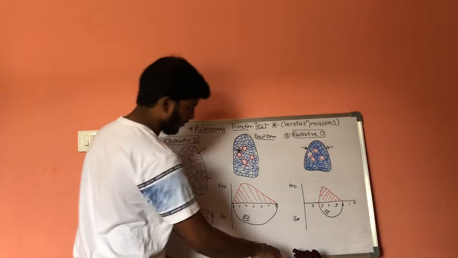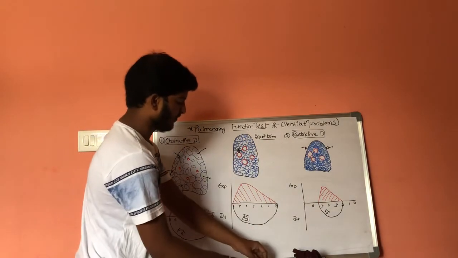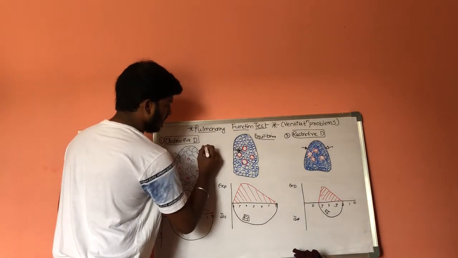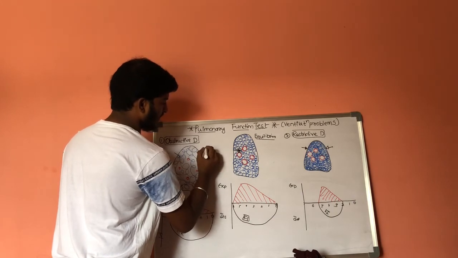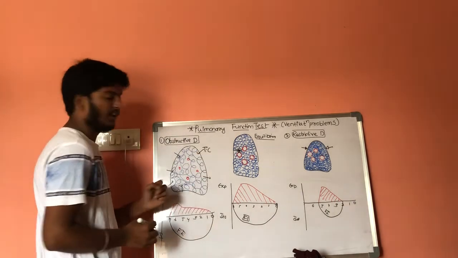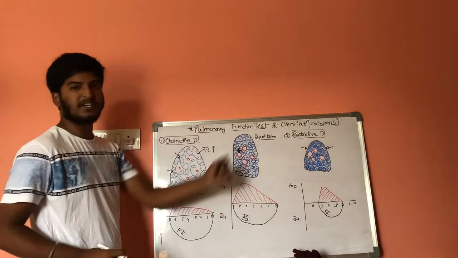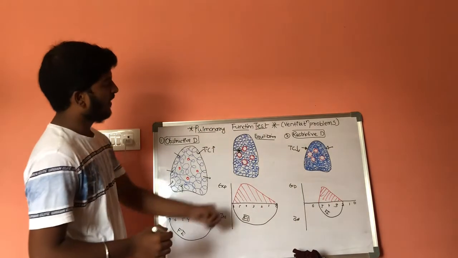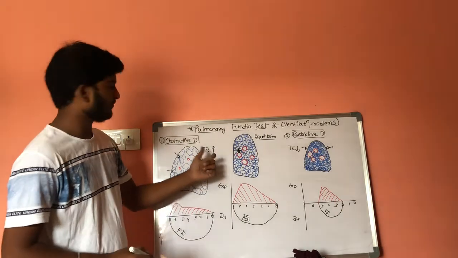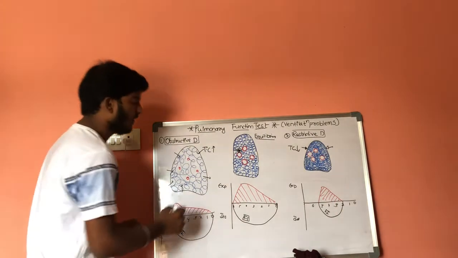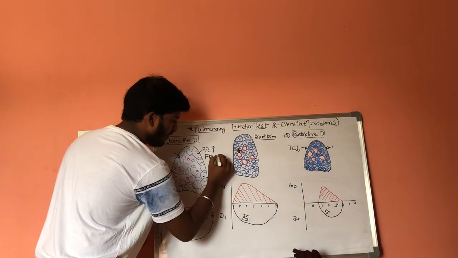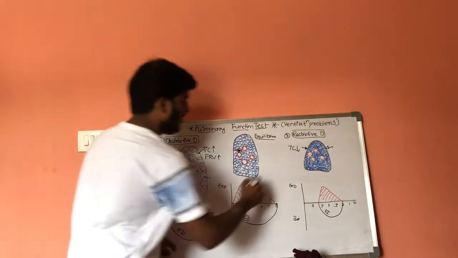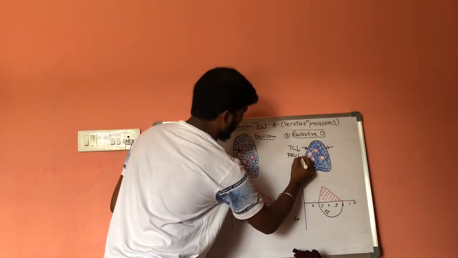And one more point: in case of obstructive disorders, the total capacity of the lung will get increased, whereas in restrictive disorders the total capacity of the lung will get decreased. Next, in obstructive disorders functional residual volume will get increased, and in restrictive disorders functional residual volume will get decreased.